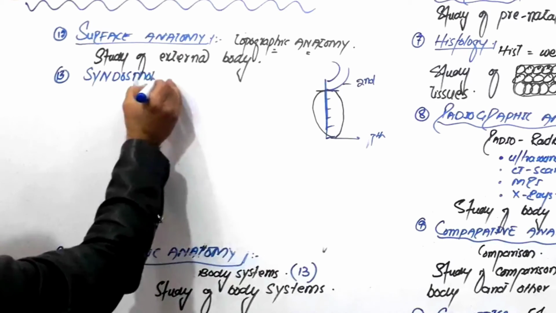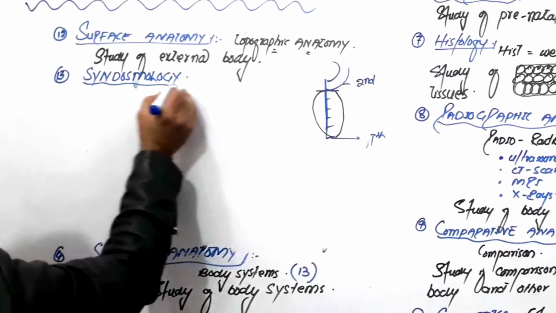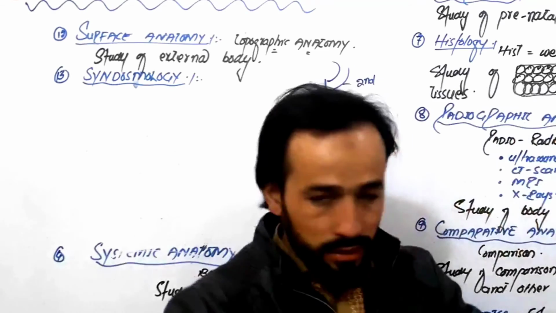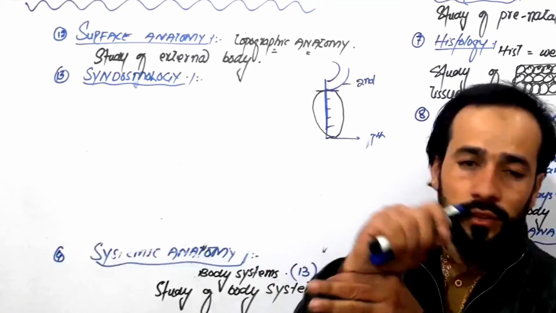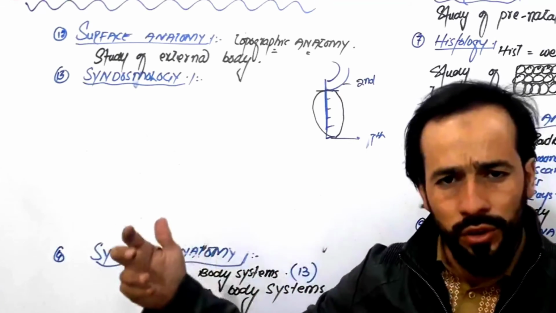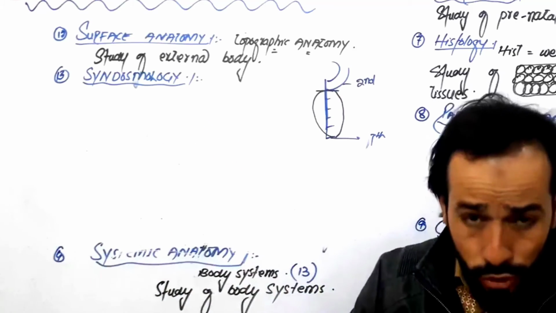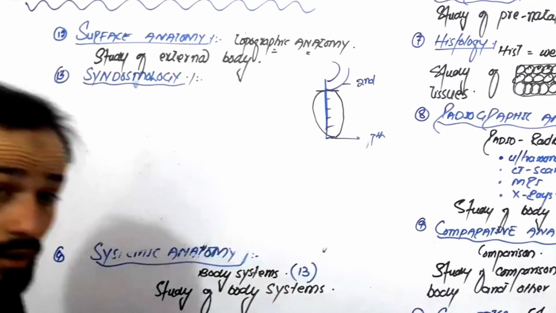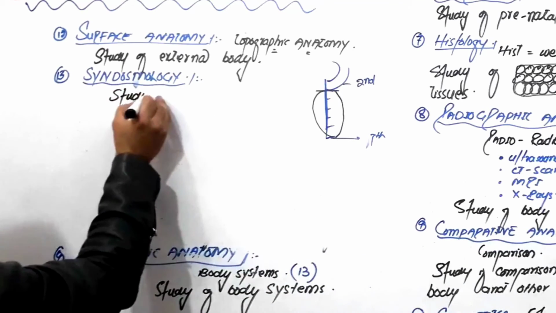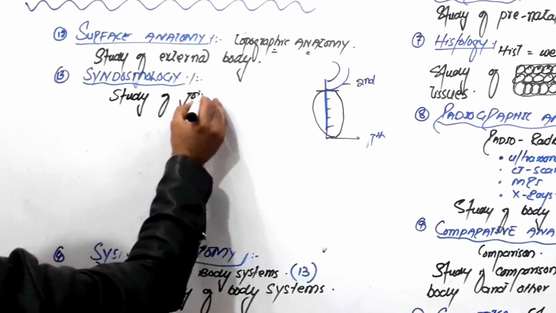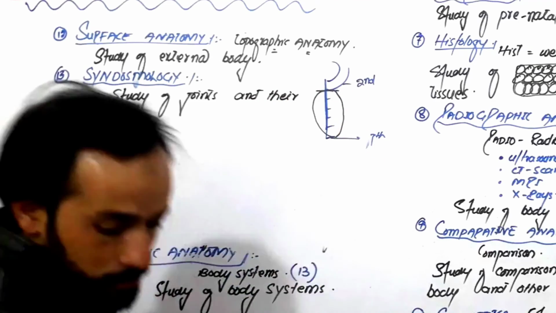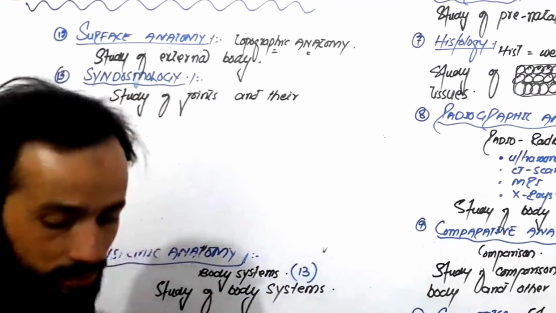Next we have another branch, and that is called syndosmology. Right. What is syndosmology? We have joints in our body. Look, here is a friend. Okay, let me show you. This is our elbow joint. This is the wrist joint. These are the interphalangeal joints. Right. We have in our body different joints. So when you are studying the joints and the movements of the joints, this is called syndosmology. So study of joints and their movements.